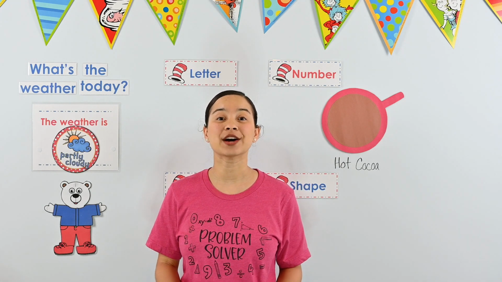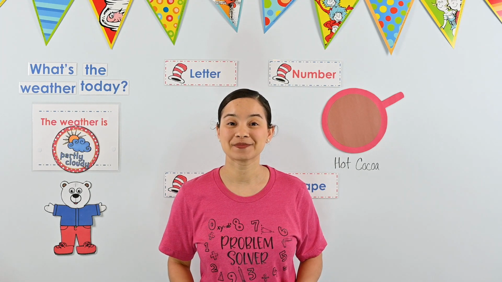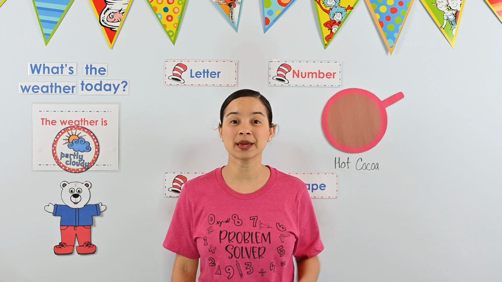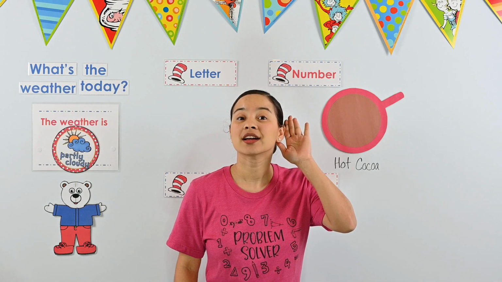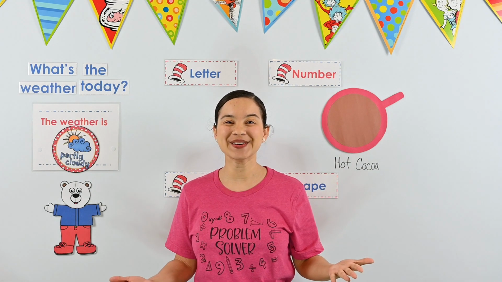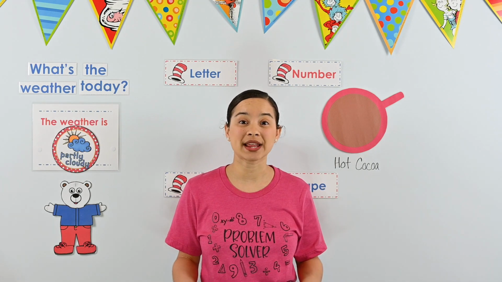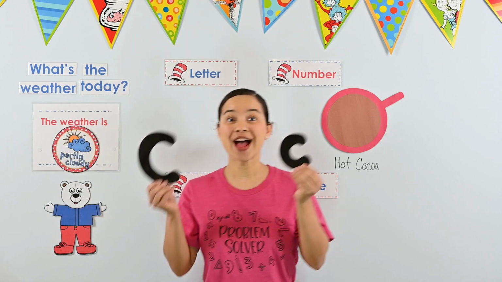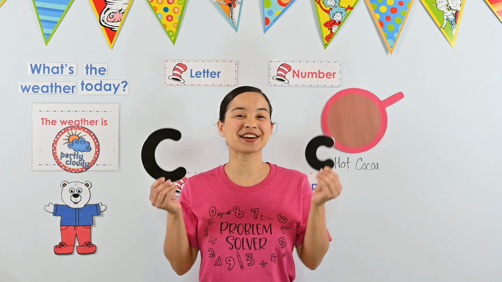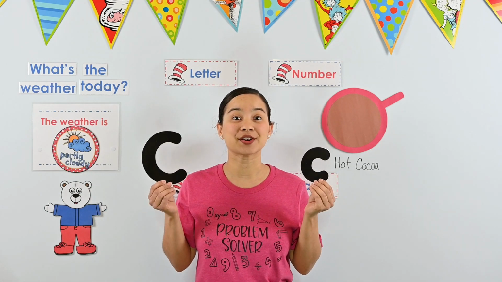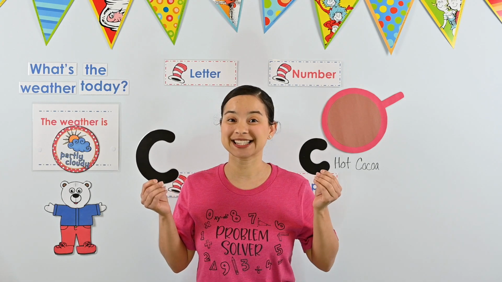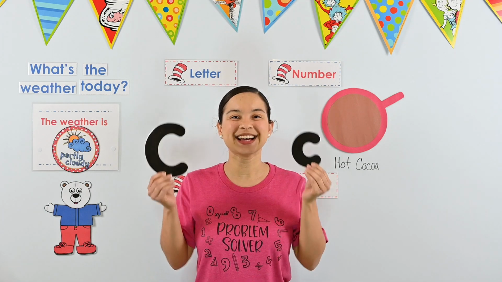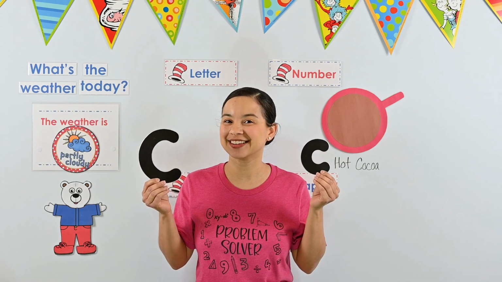First, I'm going to tell you what sound we're learning. It's the K sound. Can you make that sound with me? K. K. Great work. When we want to write the K sound, we can use the letter C. C is our letter of the week. The letter C makes the K sound. Can you say that with me? The letter C makes the K sound.